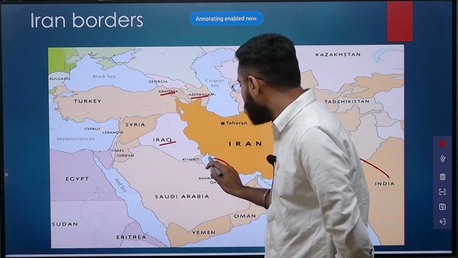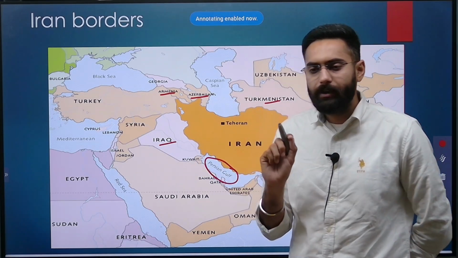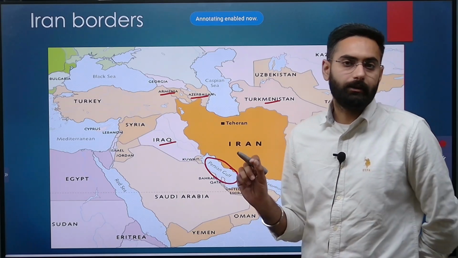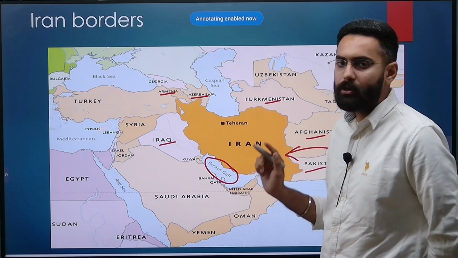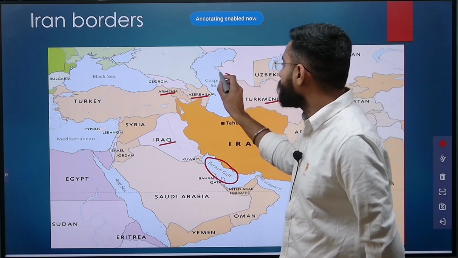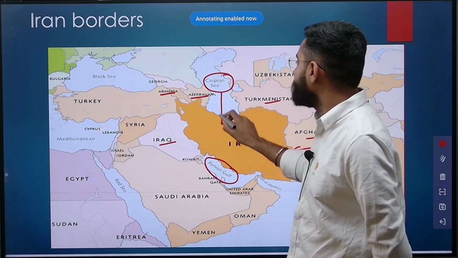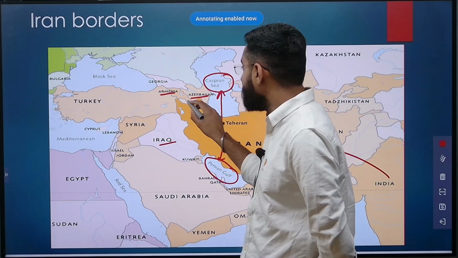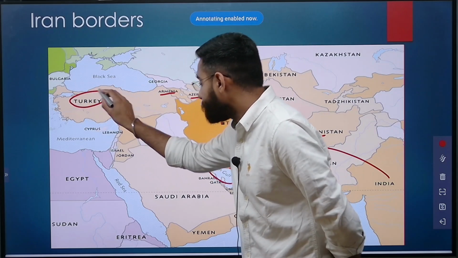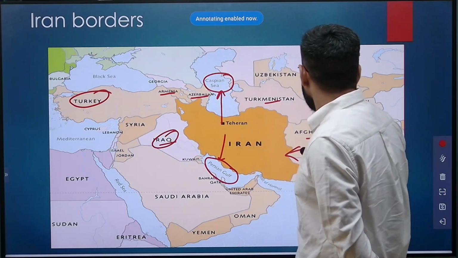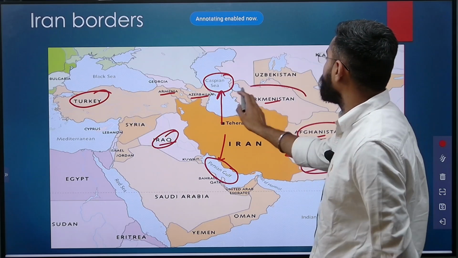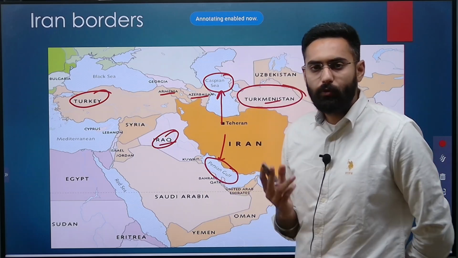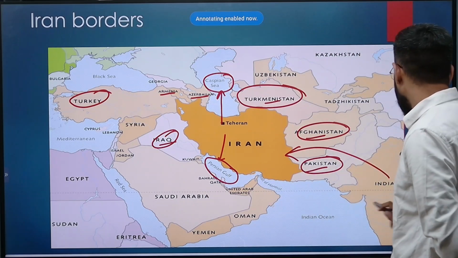One is the Persian Gulf, which is always a bone of contention because of the strategic resource location here. Moreover, there is one more water body which you have to keep in mind: Iran also shares its border with the Caspian Sea. So two water bodies, and the countries like Armenia, Azerbaijan, Turkey, Iraq, Pakistan, Afghanistan, and Turkmenistan. So these are the countries, along with Armenia and Azerbaijan, and two water bodies which border the state of Iran.